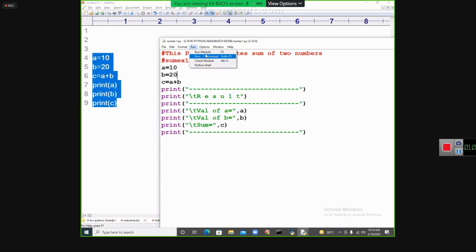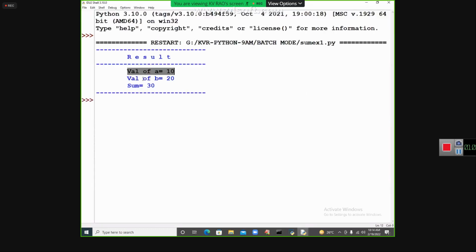You see what is happening. Result is equal to, I got it. Result: value of A is equal to, value of B is equal to, value of sum is equal to, you got it. It is showing in the Python command prompt only.